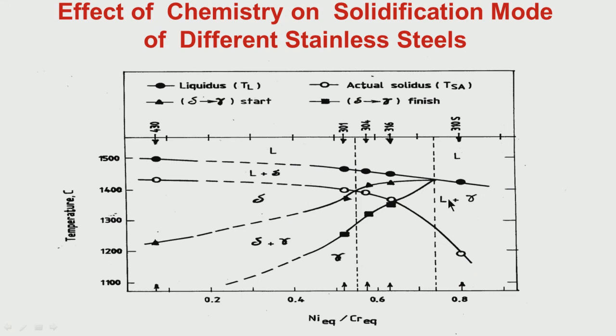So if we understand these solidification modes for the different stainless steel chemistries, I have mentioned for 430 it is totally ferritic, and austenite formation is at a much lower temperature. 301, again it is ferritic solidification, austenite formation starts below solidus temperature. When solidification is complete, after that only delta to gamma is taking place, that means that transformation is in solid state, not in the liquid state. 304, delta to gamma transformation has started towards the end of the solidification.